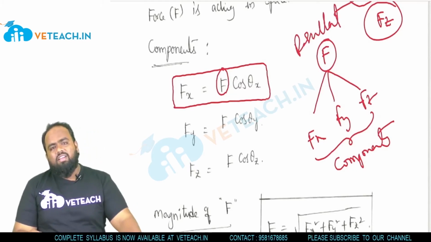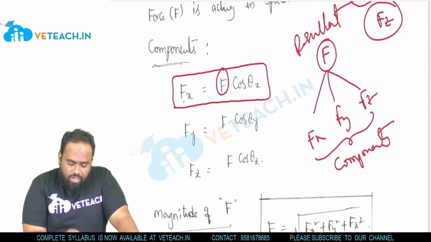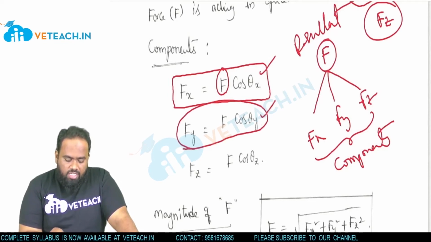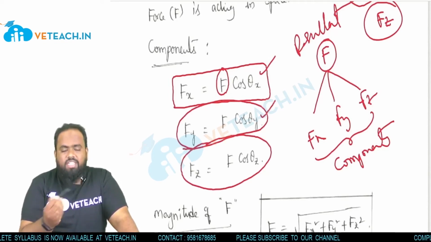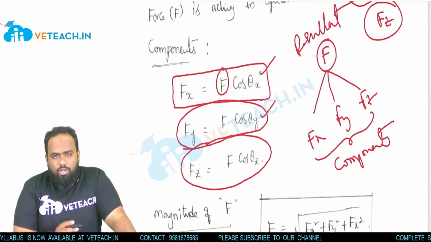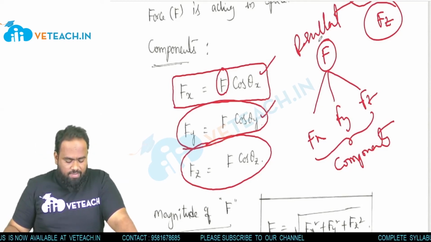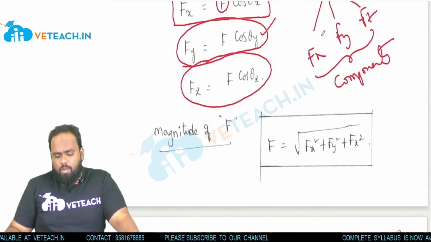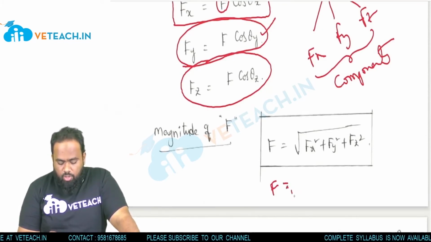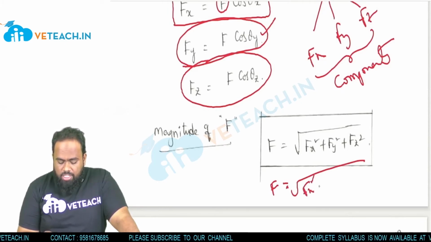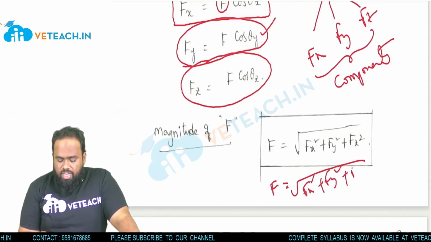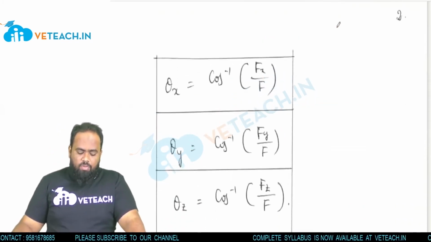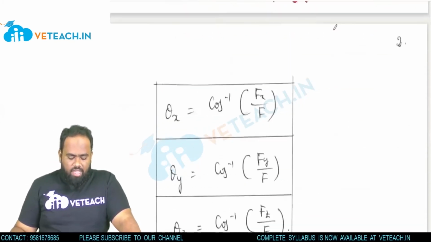So what are the components? Fx is equal to F cos theta x, Fy is equal to F cos theta y, Fz is equal to F cos theta z. This is the formula to find the unknown components. Now the magnitude. If you want to find the magnitude by using the components, this is the formula: F is equal to the square root of x component squared plus y component squared plus z component squared. That's it. This is one of the formulas. Next, we'll move to the angle. How to find the unknown angle?